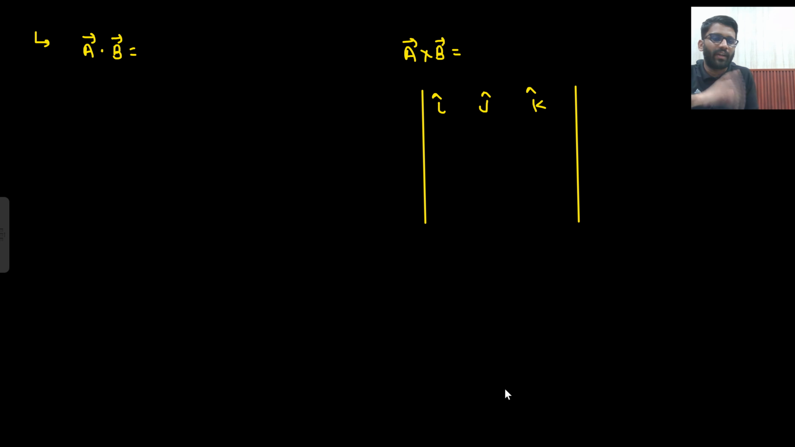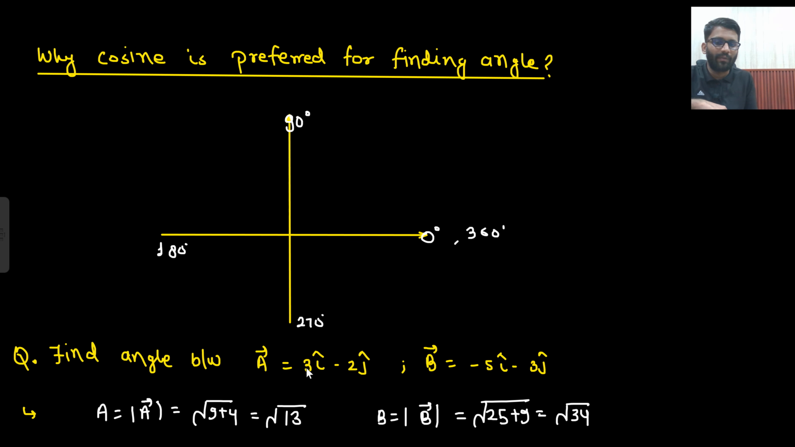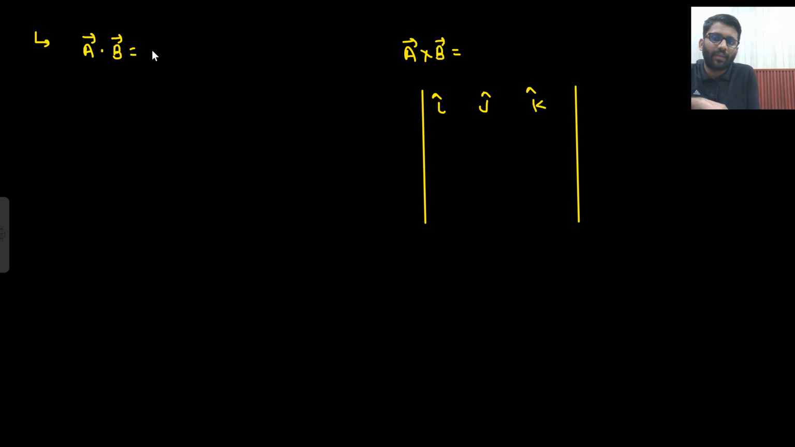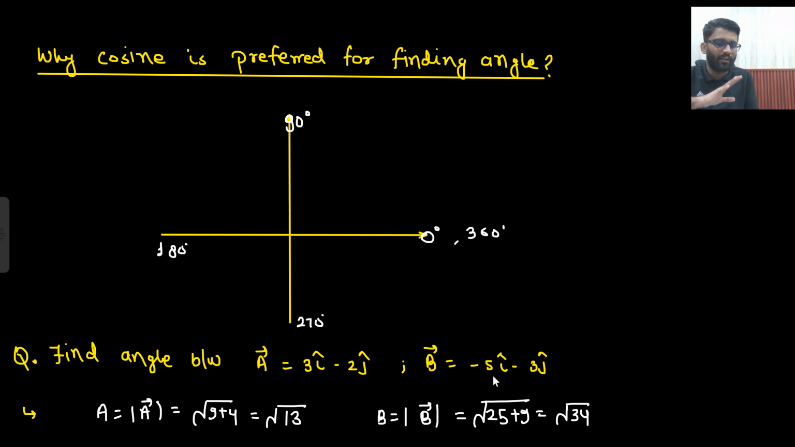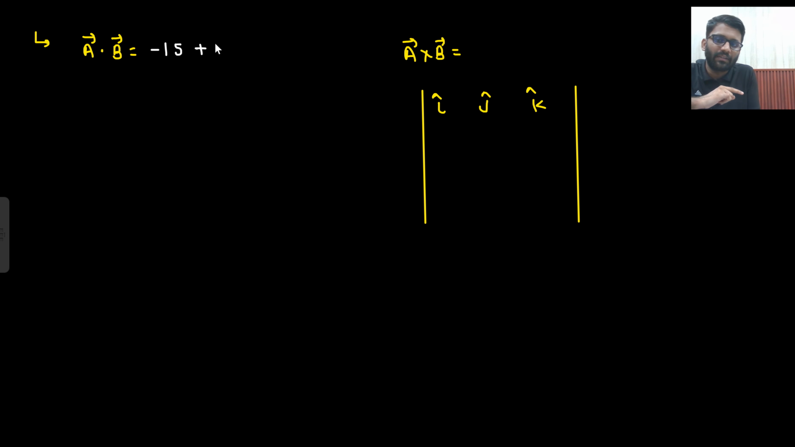First I need to calculate A dot B. What will my A dot B be? A dot B will be 3 into minus 5, minus 15. I hope you are following it up. Very easy. 3 into minus 5 plus minus 2 into minus 3. So A dot B will be minus 9.